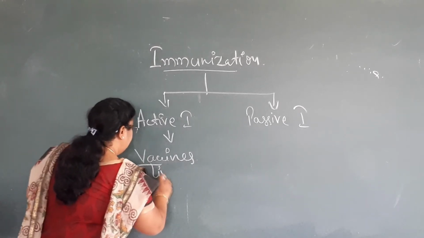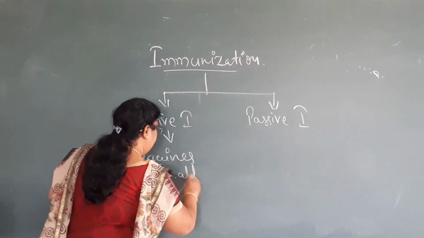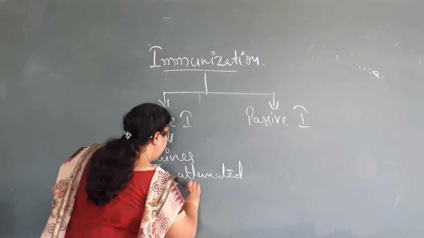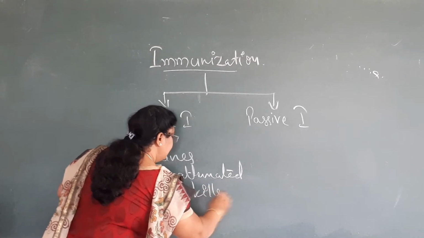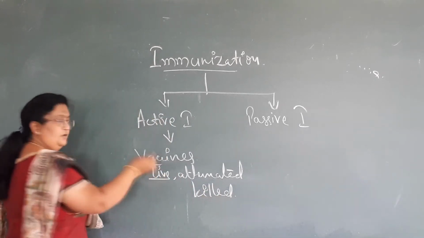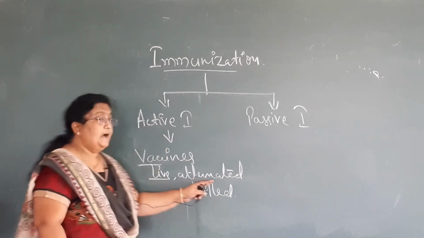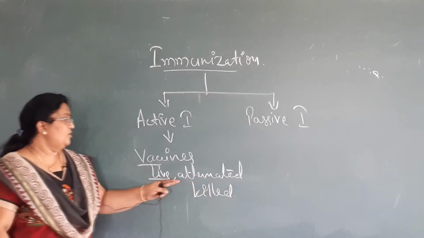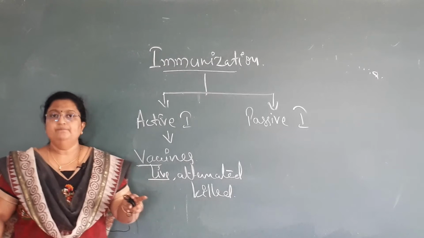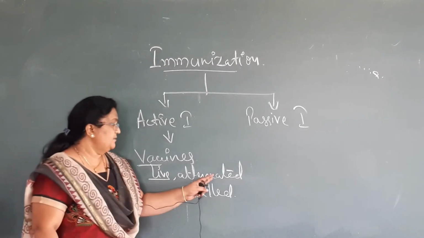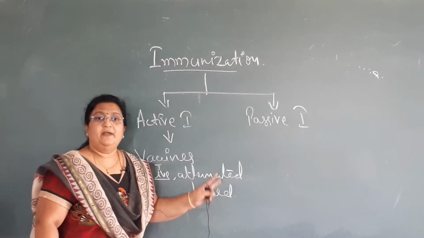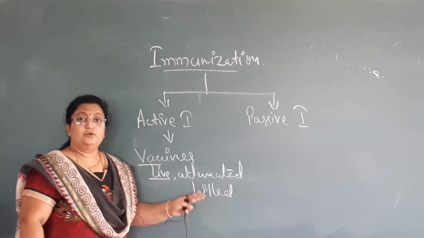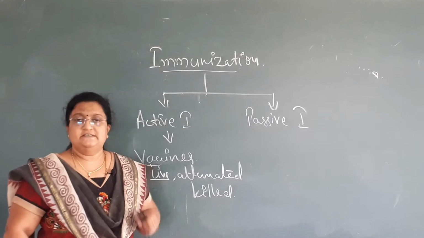The live, attenuated or killed organisms are injected in the body. Attenuated means the disease-causing organism, whether bacteria or virus, is made inactive. They are live but made inactive so that they do not cause disease in the body.